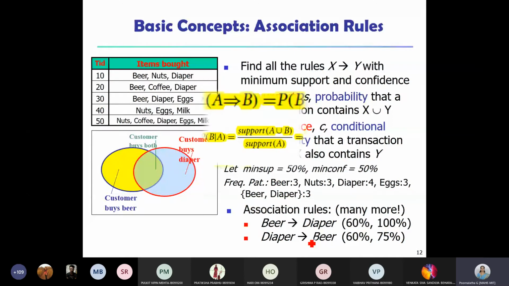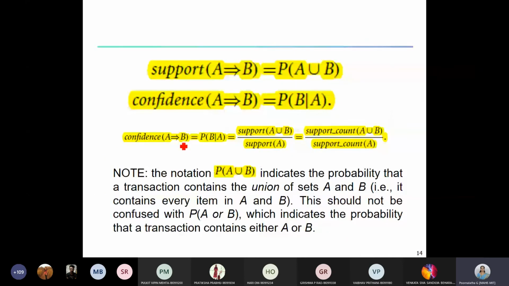So these are the equations and the formulas. Support of A implies B means the probability of transactions containing both the items A and B. They can be items, they can be itemsets also. Again, I am telling you, don't get confused with this symbol I have given here. It indicates the probability that the transaction contains both A and B. So it is not OR.